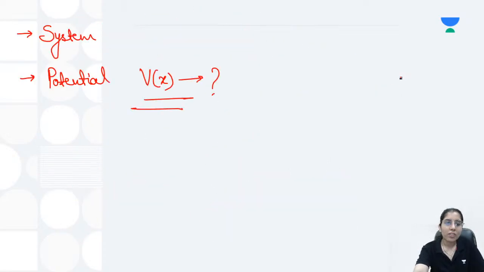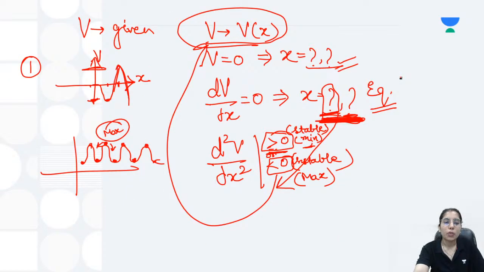So in case when the potential will be given, then how will we draw the trajectory? In that case, firstly we have to plot the V versus x graph, and for that a few steps we have to take. First one, when V is 0, what are the values of x we will have? When V is 0, after finding the values of x, you will mark them in the graph. Like you can see, I have shown you these values. Okay. Other than that, you will be finding the equilibrium points after that step, and for that you will be considering dV by dx equal to 0, and you will have to find the different values of x corresponding to it. Clear? That's how you are going to find the values of x.